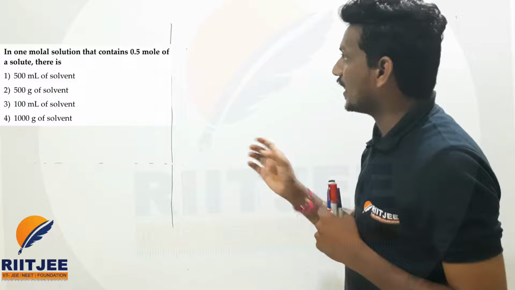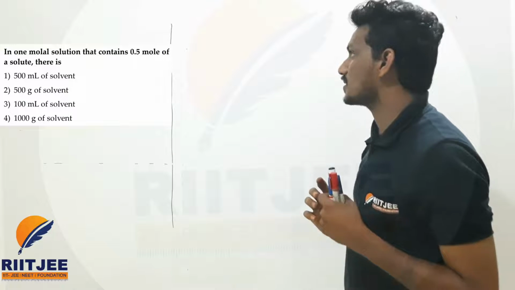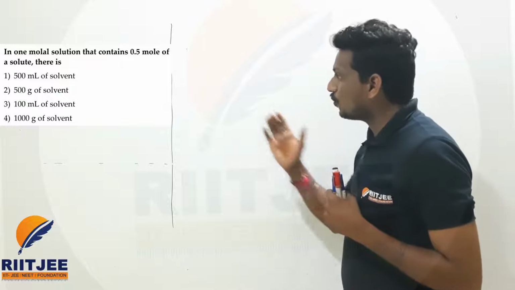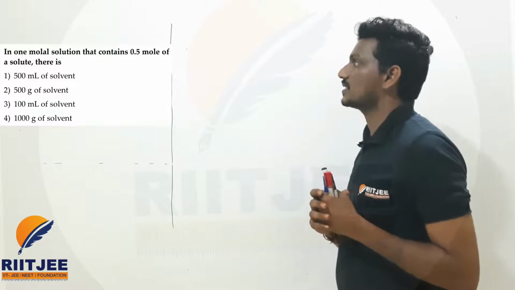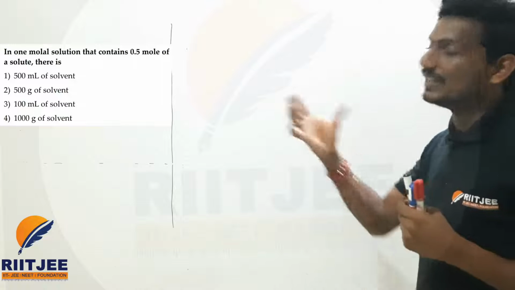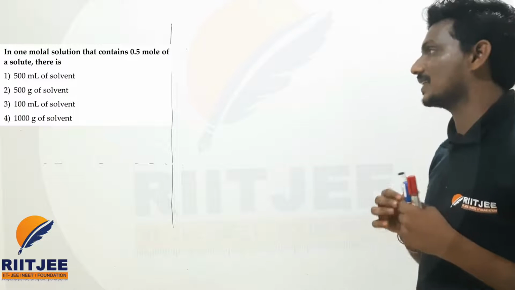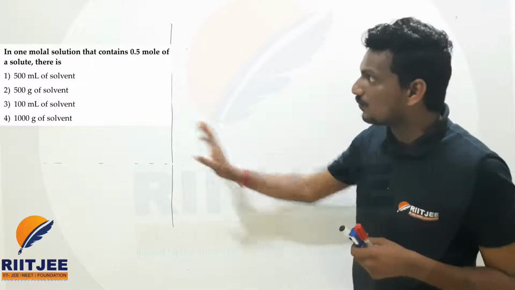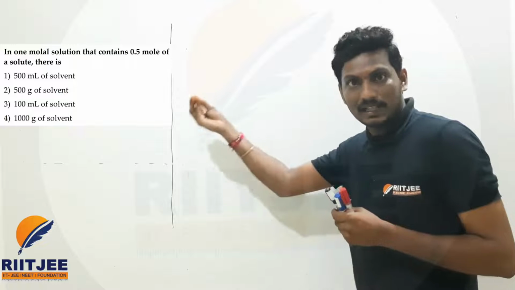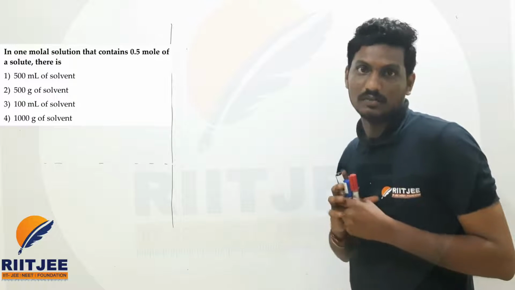Second option, 500 grams of the solvent. Third option, 100 ml of the solvent, and the fourth option, 1000 grams of the solvent. First let us see what is given in the question and what is being asked. All the options, if you observe, are related to the solvent only, talking about the volume of the solvent or the weight of the solvent.